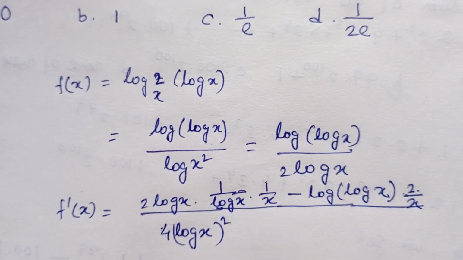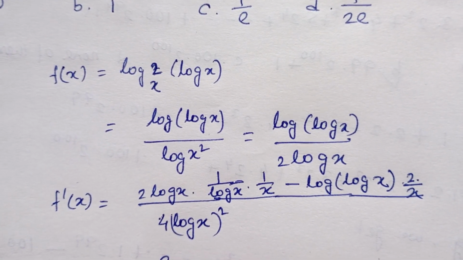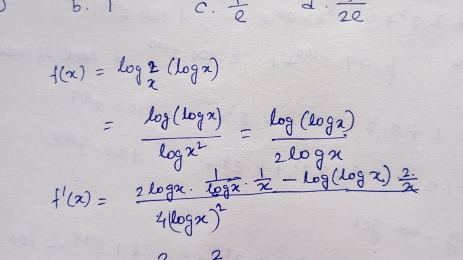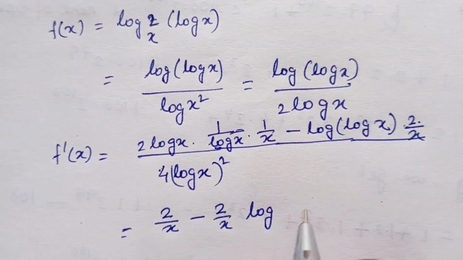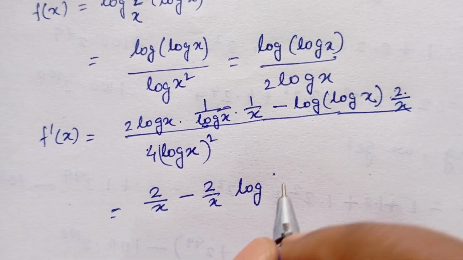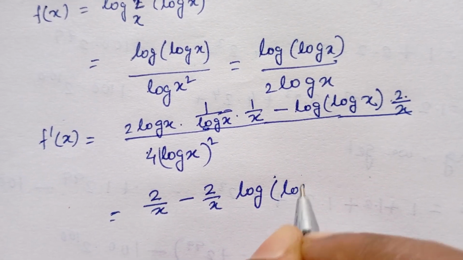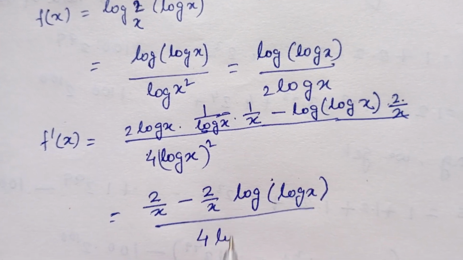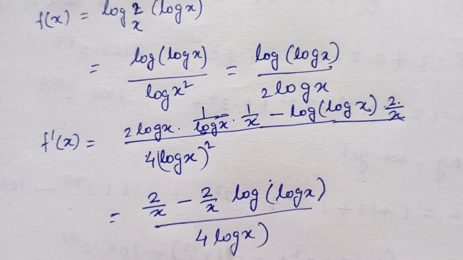So this is equal to 2 by x minus 2 by x into log of log x divided by 4 log x whole square.